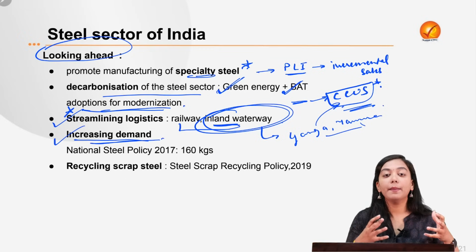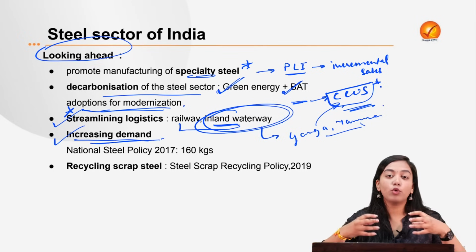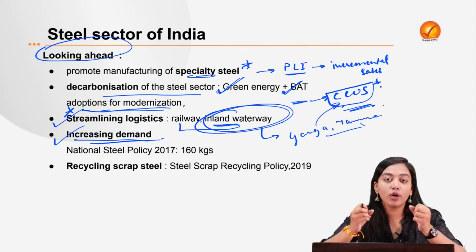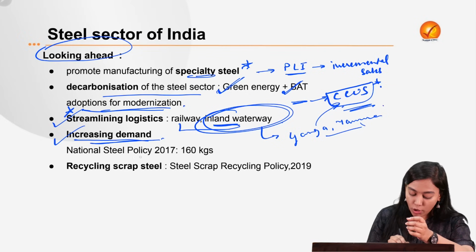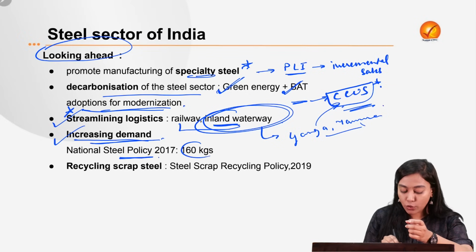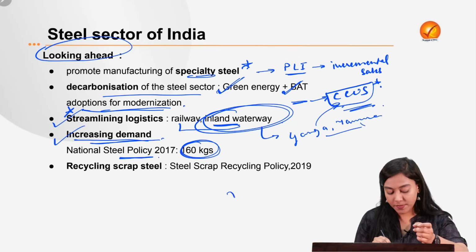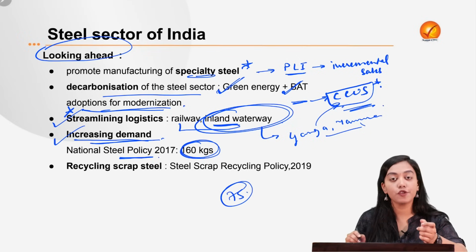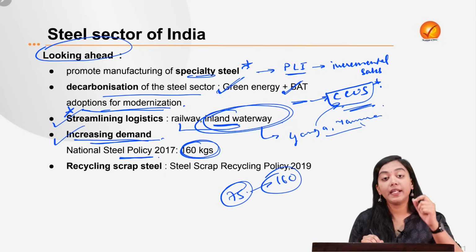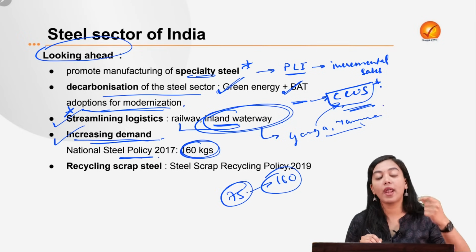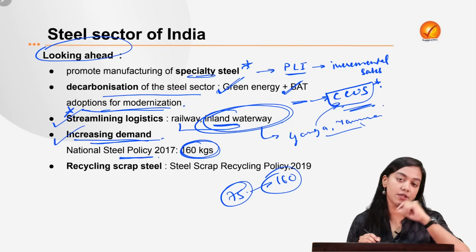This can be done by providing industrialization or promoting industrialization that feeds on the steel industry of India. And to enable that, the National Steel Policy has already made a target to increase it by twofold from the current 75 kgs of per capita consumption to 160. This will also denote that India has reached a higher level of industrialization.